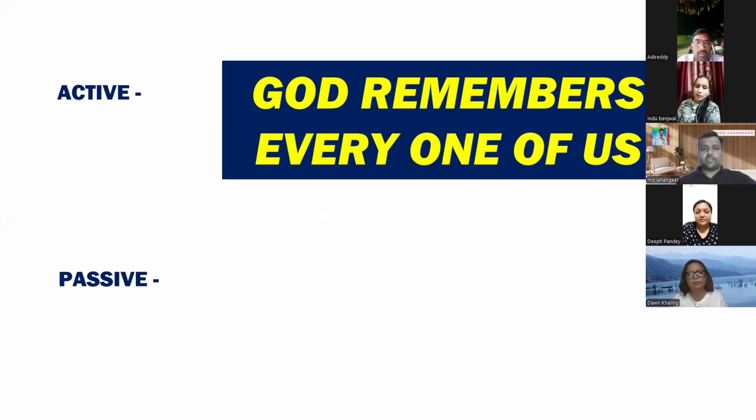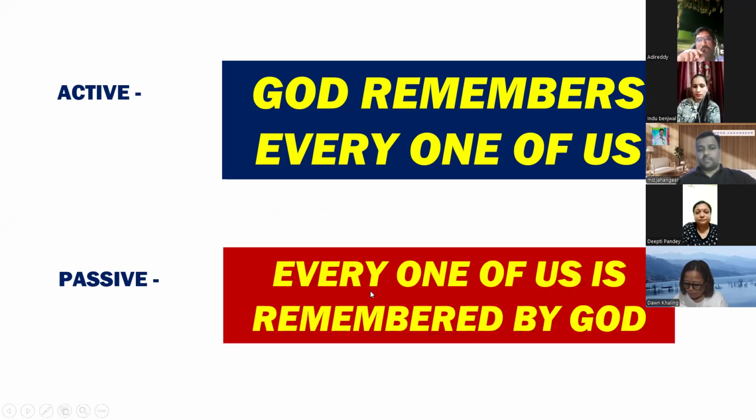Remember. Remembers. Whatever comes after remembers, that becomes your ROP. And for passive voice, the most important thing is the ROP. So first you need to check the ROP in the sentence. If the ROP is there, you can construct that sentence into the passive. If there is no ROP, you cannot construct the sentence into the passive. Okay. So every one of us is remembered by God.